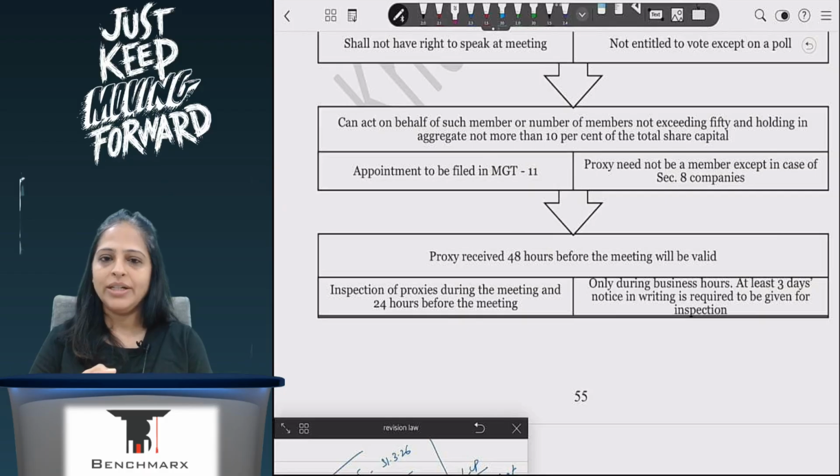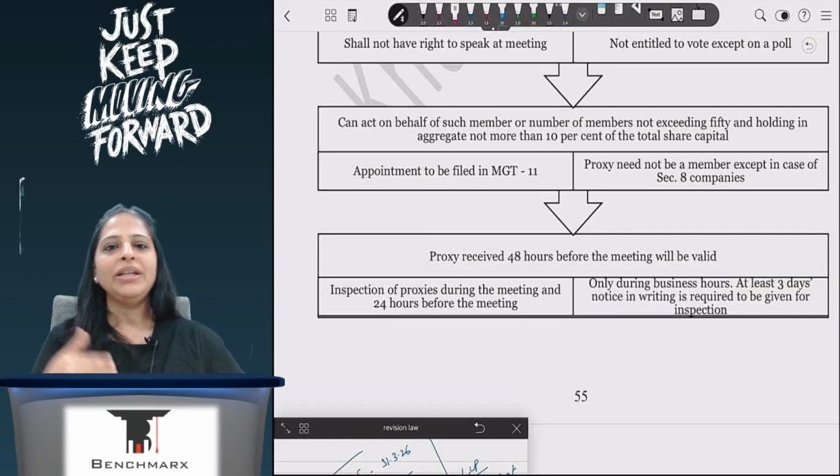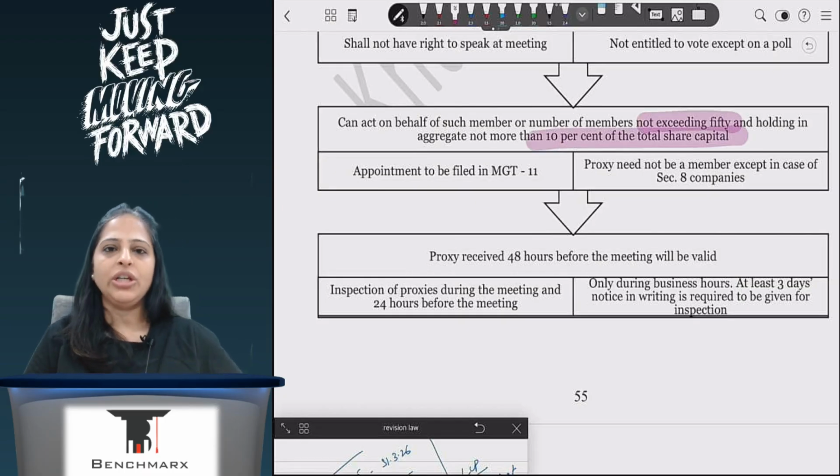The other members can inspect the proxy form. If they want to inspect, they have to give 3 days notice, and then they can inspect 24 hours before the meeting, and during the meeting. The proxy form has to be submitted 48 hours before the meeting. I can be a proxy for 50 members at a time, holding less than 10% of the total share capital.